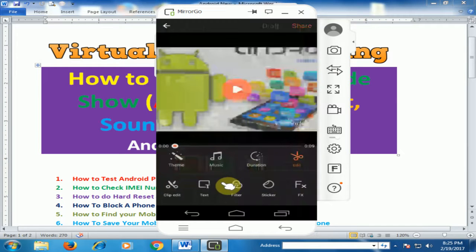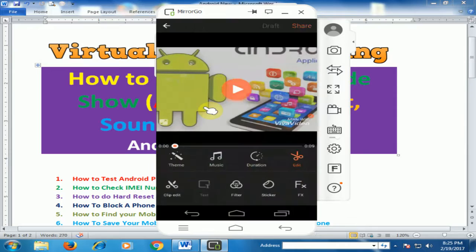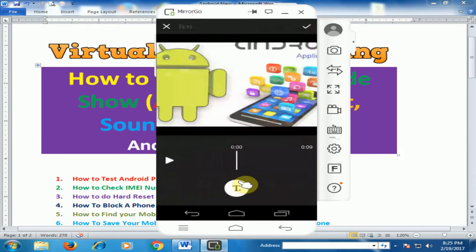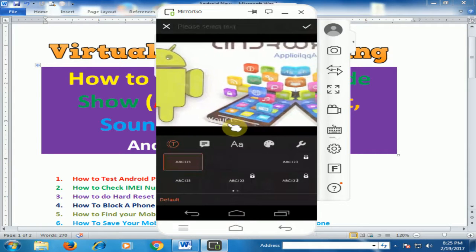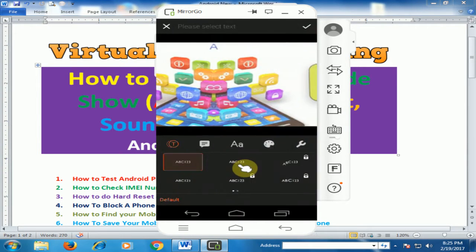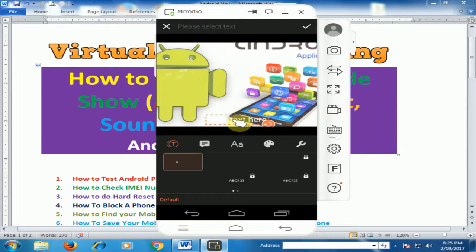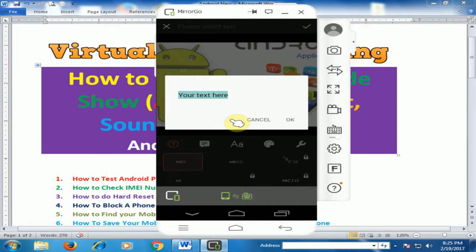And I am using the text option. Just click here. If you want to add any text in the slideshow, you can use the text option. Just click text here, and there are different text animations here. You can type your own text. Just double click here, and you can type your own text and click OK.